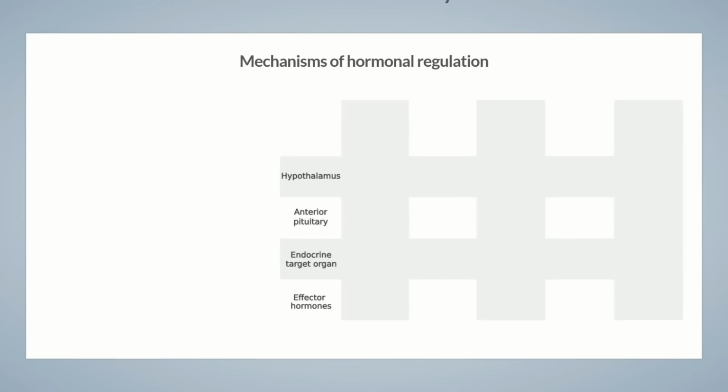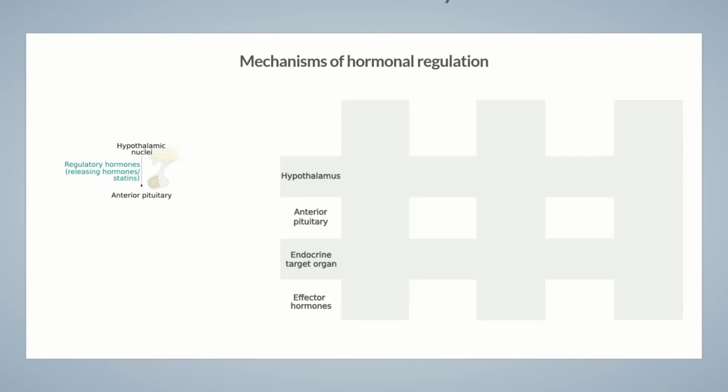Before we start to look at them in more detail, let's first summarize their common active principle. This will help you to remember the details of the various endocrine hormone systems. The hypothalamus produces regulatory hormones, that is, releasing hormones and inhibiting hormones. Releasing hormones, which are often called liberins, stimulate the production and secretion of anterior pituitary hormones. Inhibiting hormones, also termed statins, inhibit the synthesis and release of anterior pituitary hormones.